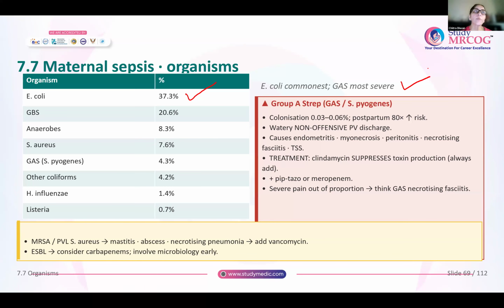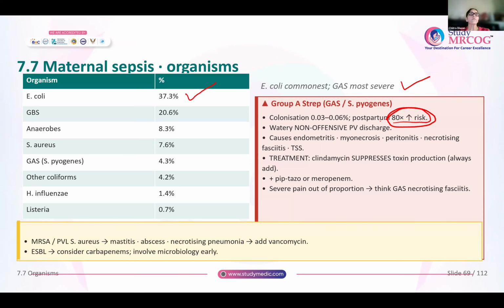So this group A Streptococcus, or GAS as we commonly call it, it could be a commensal in about 0.03 to 0.06% of women. But in the postpartum period, because of this colonization that is there, there is an increase in the risk of infection, about 80 times more. 80 times increased risk of postpartum infection. Women, those who have this colonization with GAS, they present with watery, non-offensive vaginal discharge.